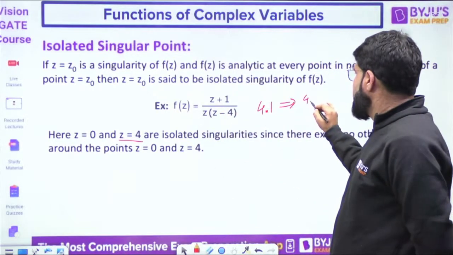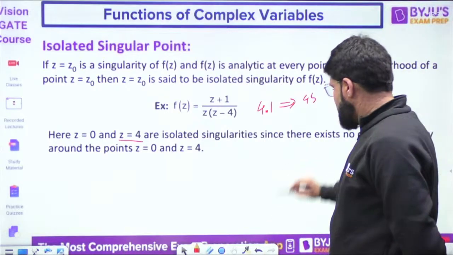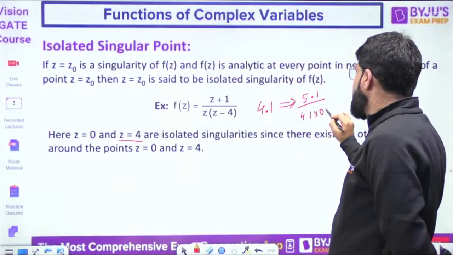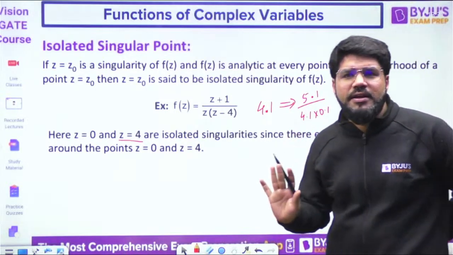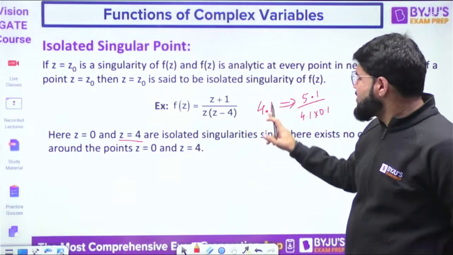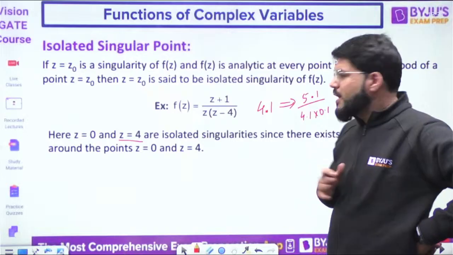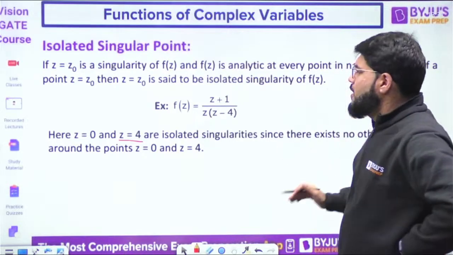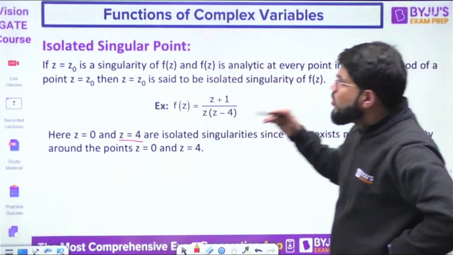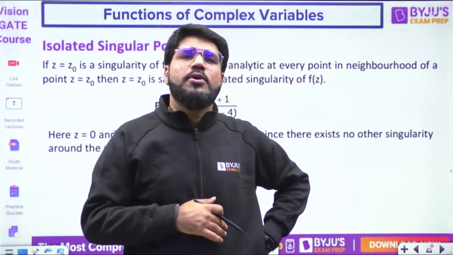Okay, it is going to be 4.1 plus 1, that is 5.1, divided by 4.1 into 0.1. You calculate, it is not infinity. The function is clearly defined. So can I say z equal to 4.1 is also a pole? No, that is not a pole. Okay. If z equal to 0 and z equal to 4 are the poles, but there is no other pole around it, then that pole is an isolated pole, and that is an isolated singular point actually.